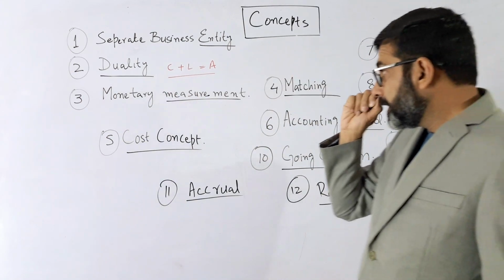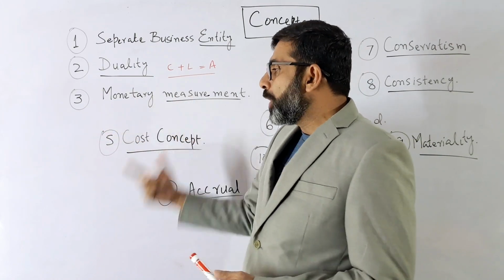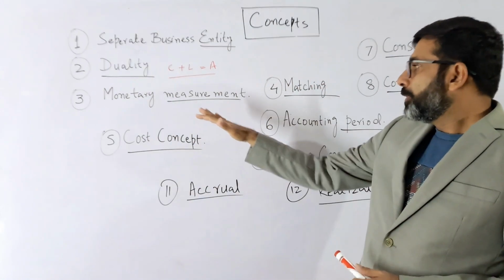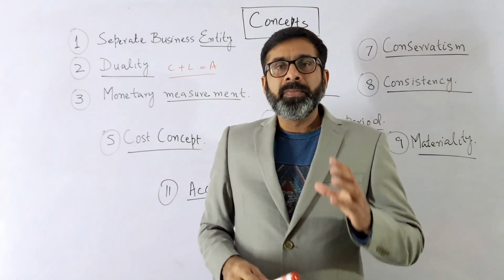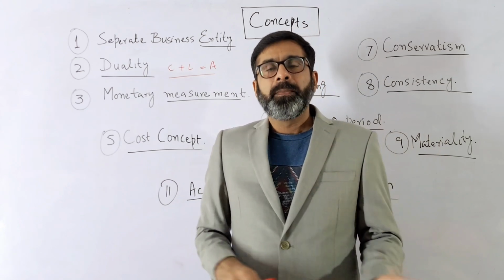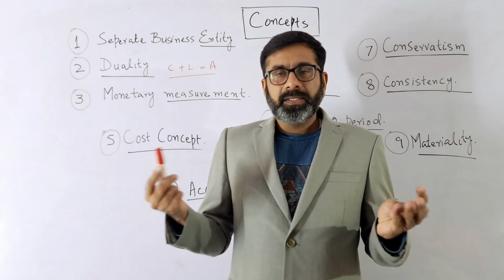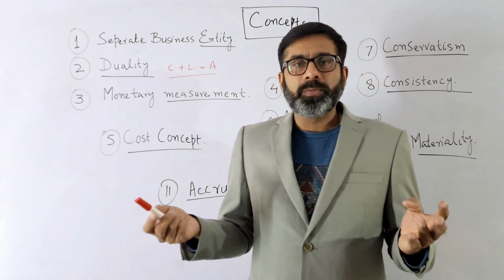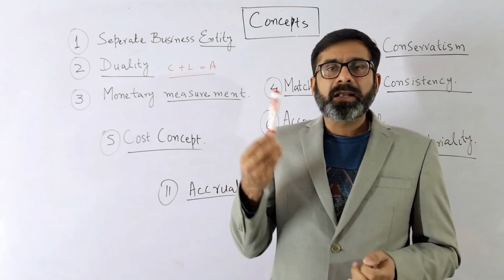Now the third thing which is very important, that is the concept of the monetary measurement. Monetary measurement means what? That if you can measure the value of that transaction in money, it may be a dollar, a pound, a yen, or any other rupees. For example, this marker has a value.